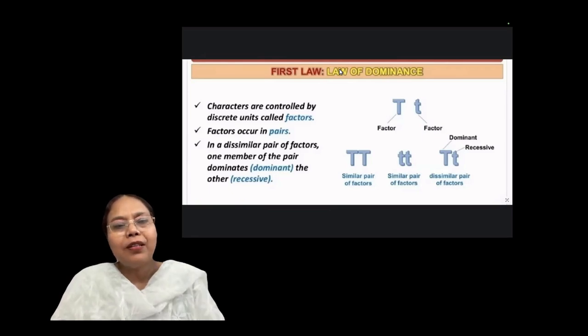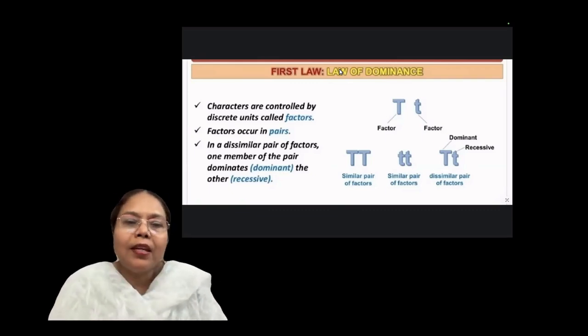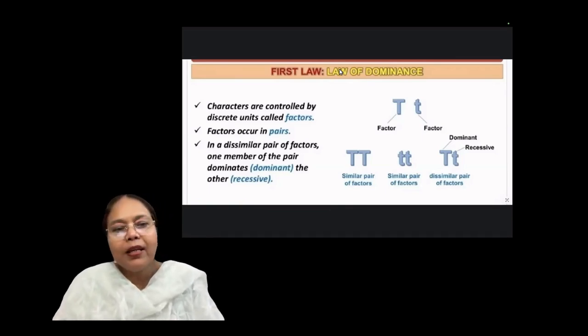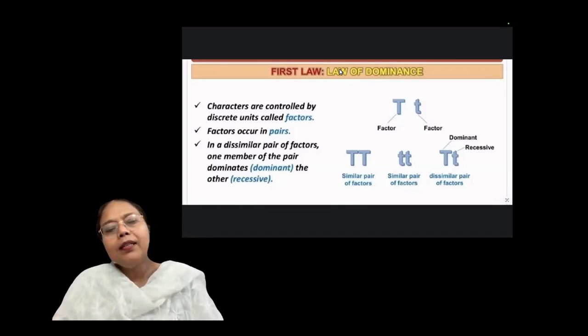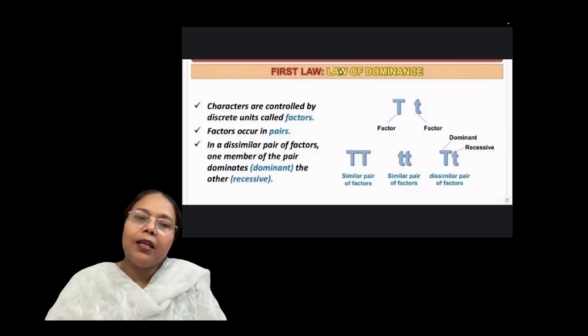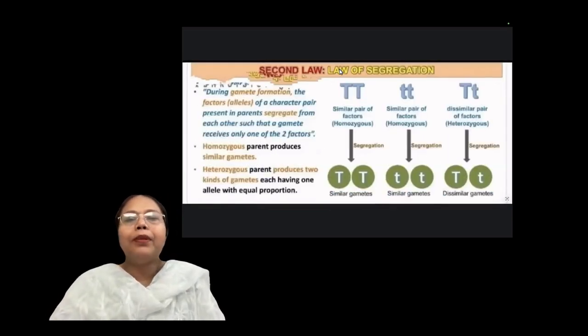Factors occur in pairs, capital T, small t. In a dissimilar pair of factors, capital T and small t, one member of the pair dominates, that is the dominating character, and the other is hidden or masked, that is called the recessive character. So out of two dissimilar alleles, one is expressed and the other is hidden. Hidden is recessive and expressed is the dominating character. On the basis of this, the law is known as the law of dominance.